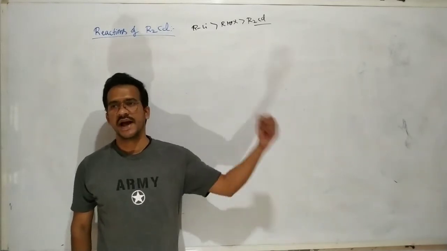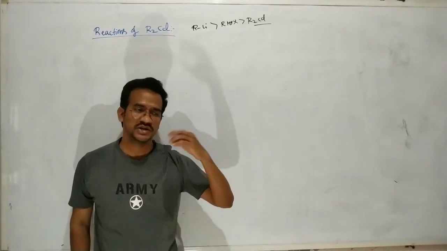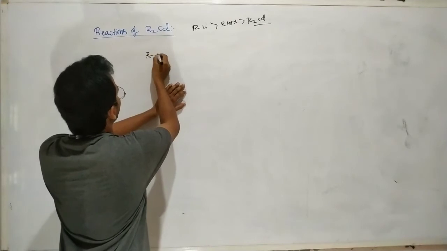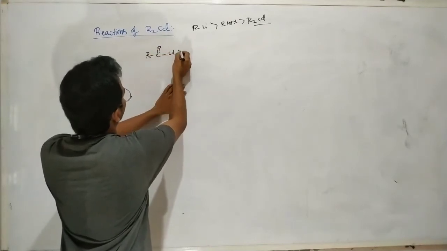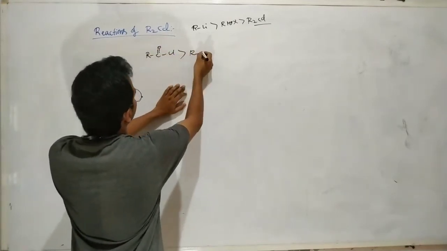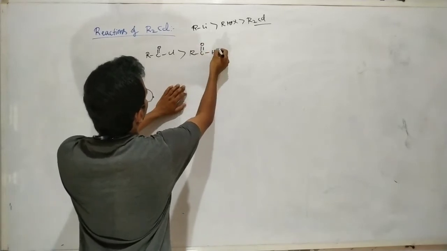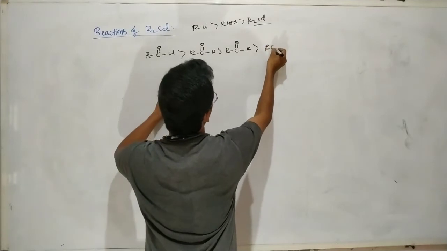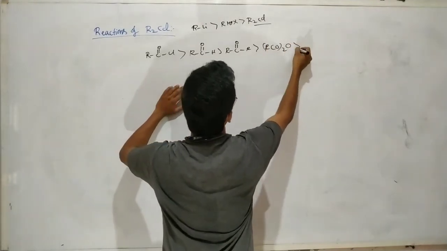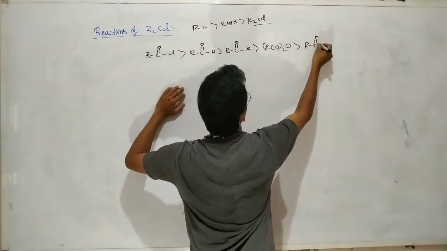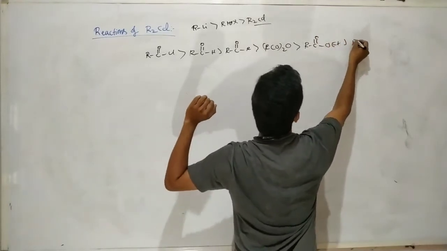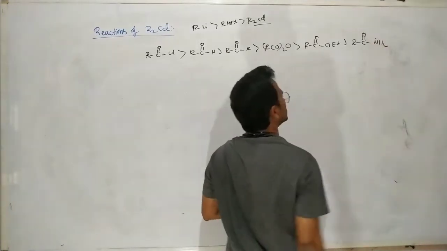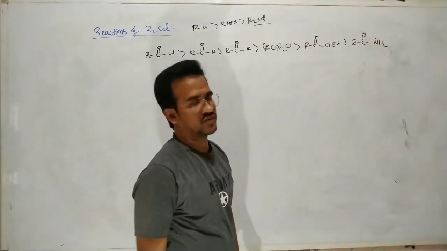So it reacts only with highly reactive compounds. Generally, what is the reactivity order towards nucleophilic attack? Acid halides are most reactive, then aldehydes, then ketones, then anhydrides, then esters, and the least reactivity is for amides. Why are amides the least reactive towards nucleophilic attack?